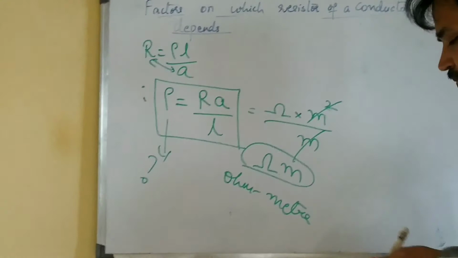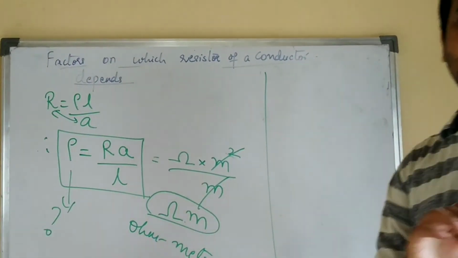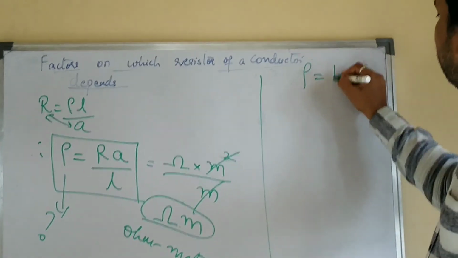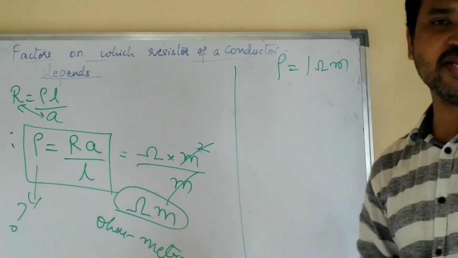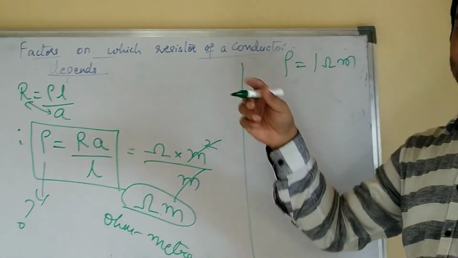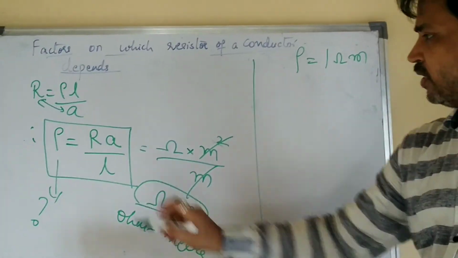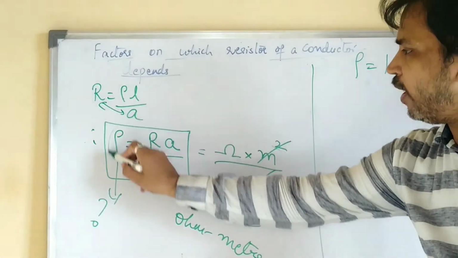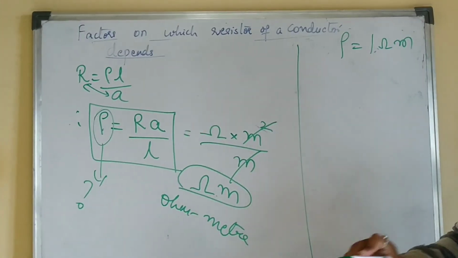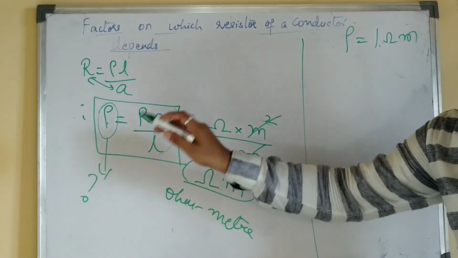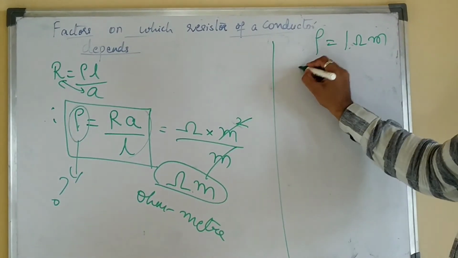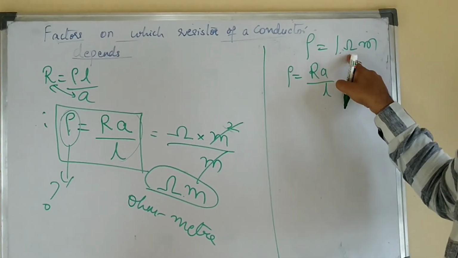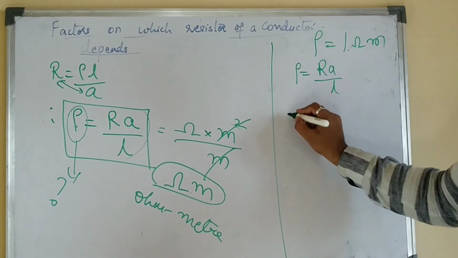Now in the same concept, if they ask you to define when the resistivity is said to be 1 ohm meter, they'll ask like this. Or when the resistivity of a conductor becomes 1 ohm meter, which means, see here, when they give the question like this, just see the formula. You have to have this rho to be 1. What you have to do? The RHS, all these values, if you substitute, you should get 1, which means rho is equal to RA by L.